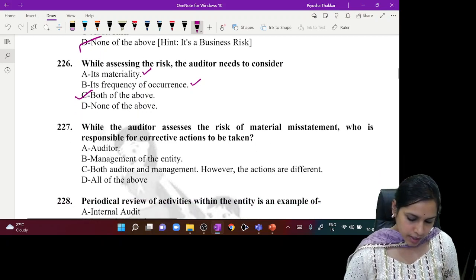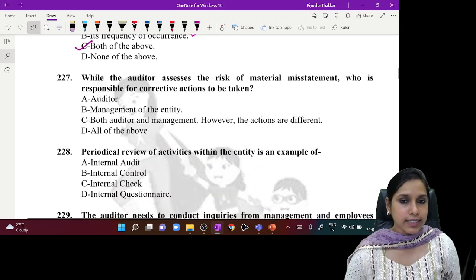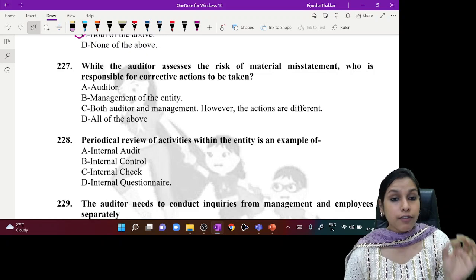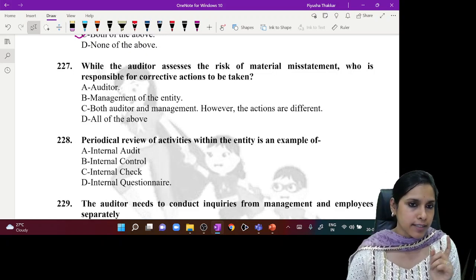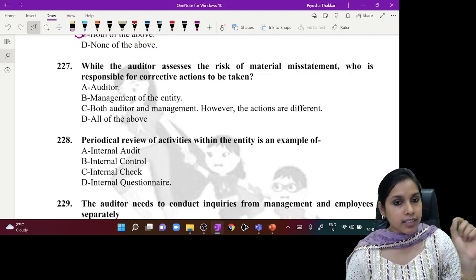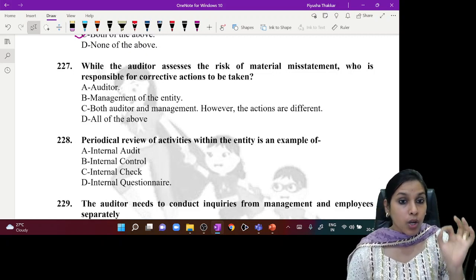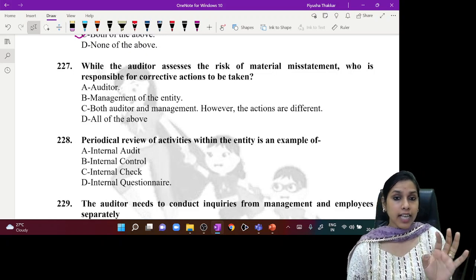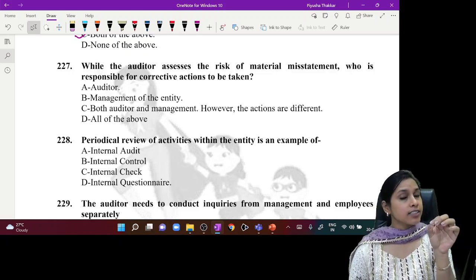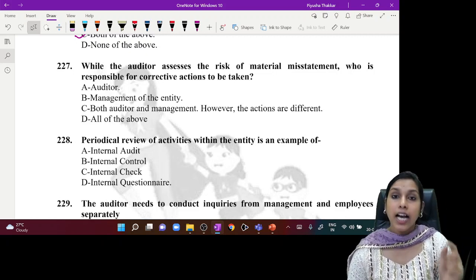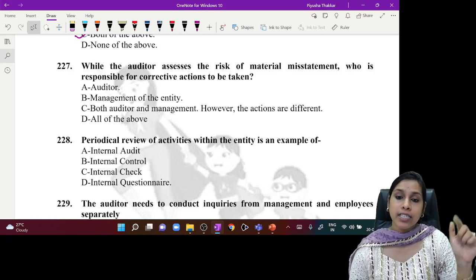While the auditor assesses the risk of material misstatement, who is responsible for corrective actions to be taken? Guys, while the auditor assesses the risk of material misstatement, who is responsible for corrective actions to be taken? See, understand. Here we are assessing the risk of material misstatement. Assessment of material misstatement happens by understanding the entity, environment and internal control.